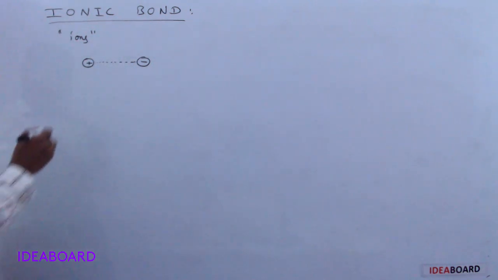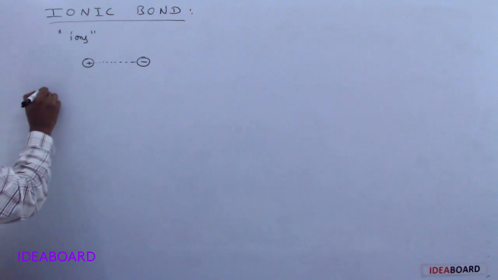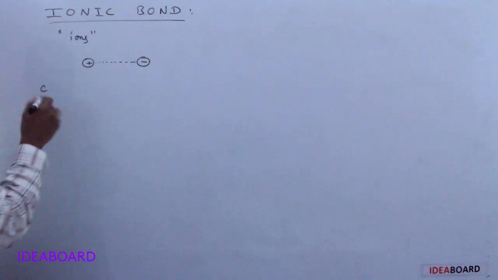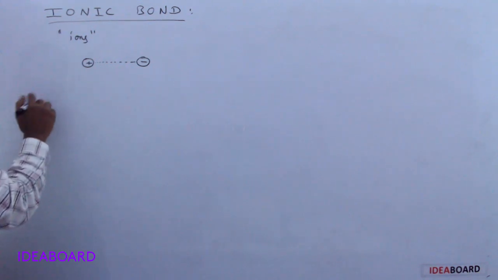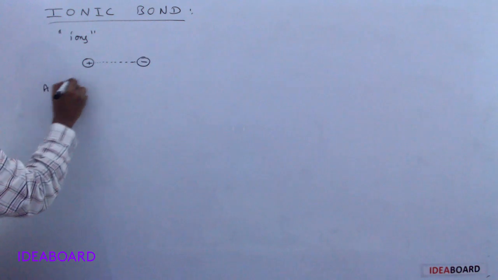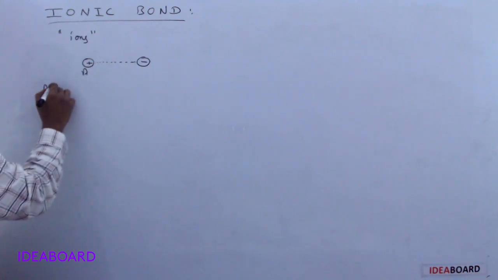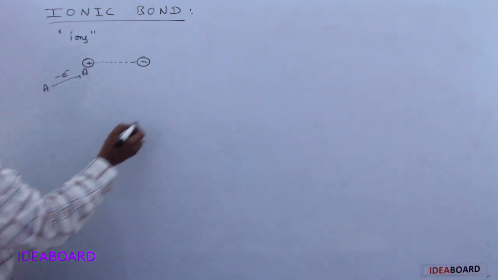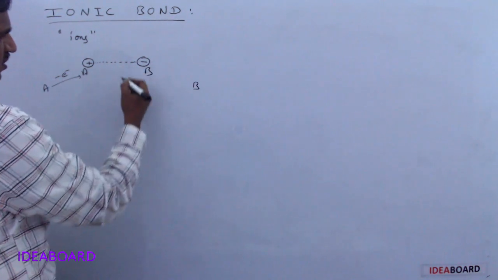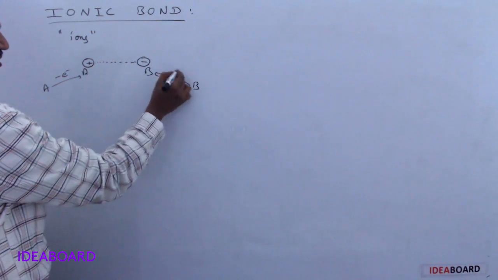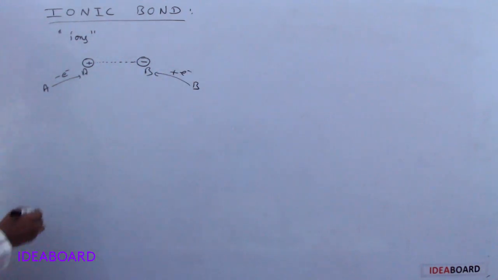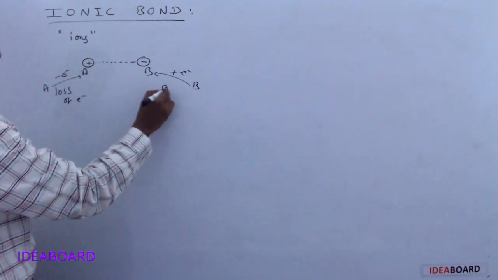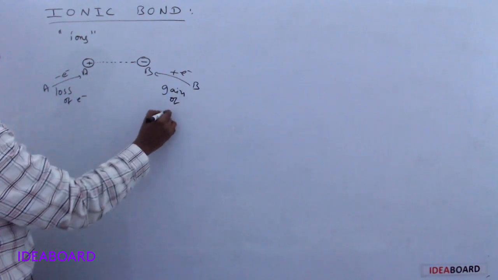How does this positive charged ion form? Suppose a neutral atom is present, for example carbon or any atom. Here A is present, for example. If this A is converting into A plus, that means it is losing an electron, so it is converted to a positive charged ion. And suppose B is present and it becomes B minus, which is formed by gaining of electrons. One is formed by the loss of electrons and the second one is formed by the gain of electrons.